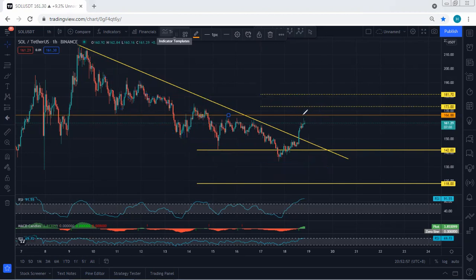Anyway, the best option is if we get a correction here, and having an entry at this top is really risky. But if anyone wants to put the entry above this with the breakout, when the price tags 173, this is where they need to move their stop loss to break even, because if we want to put our entry at the top, we need to see the continuation as a sharp move, not a corrective move. Anyway, we just follow the chart.